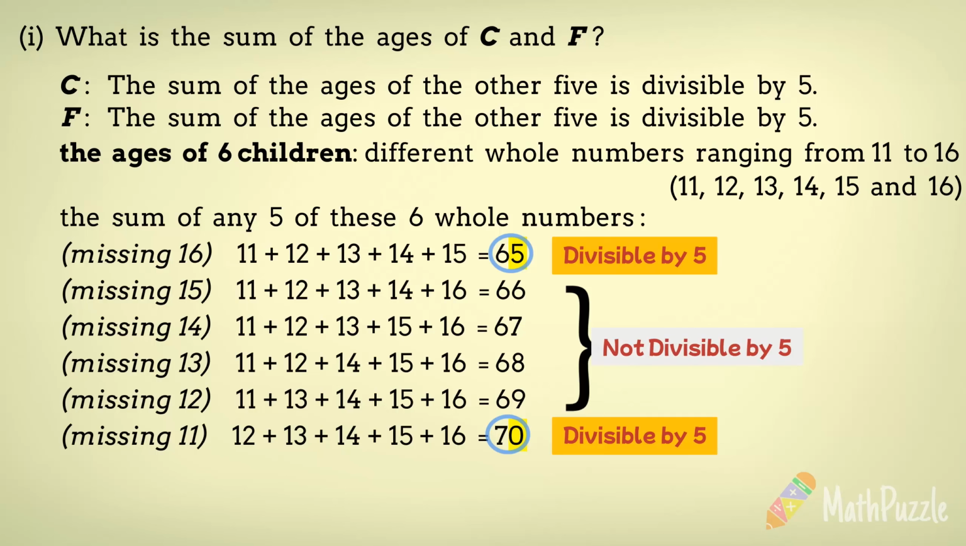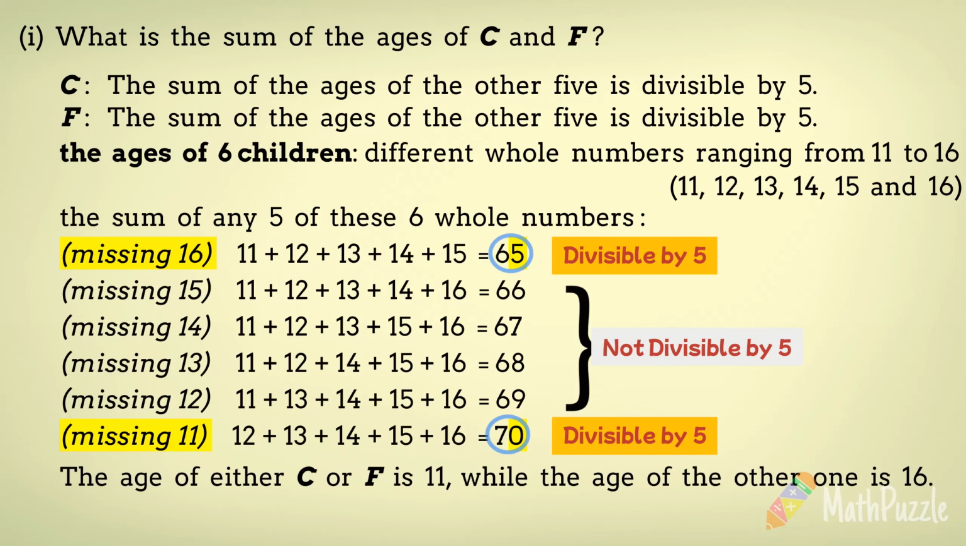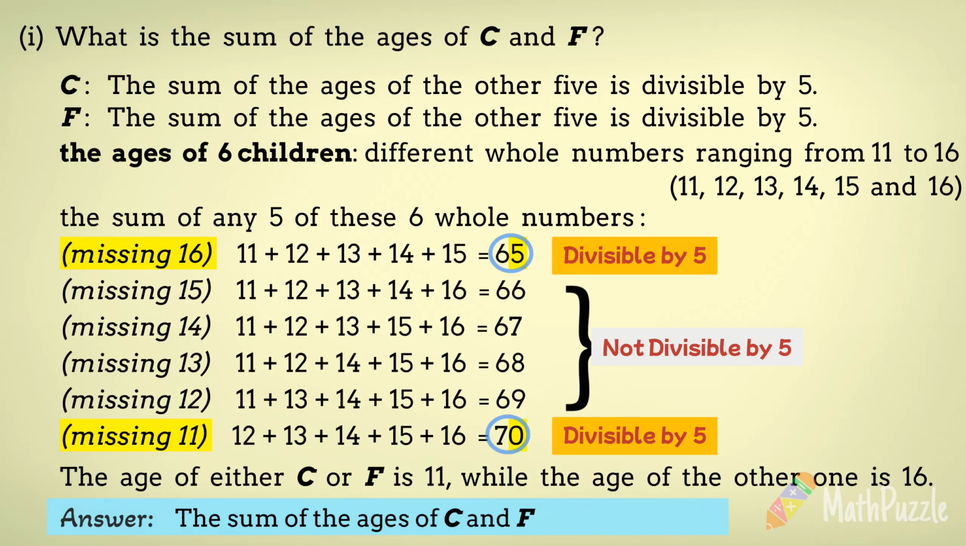To fulfill C's and F's statements, their ages must be 11 or 16, with one child being each age. However, it is unknown which child corresponds to each age. We can still determine the answer to the question since it specifically asks for the sum of their ages, but not individual ages. Therefore, the sum of the ages of C and F, 11 and 16, is equal to 27.